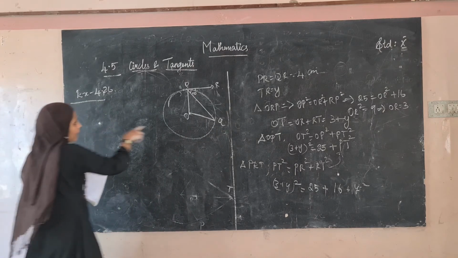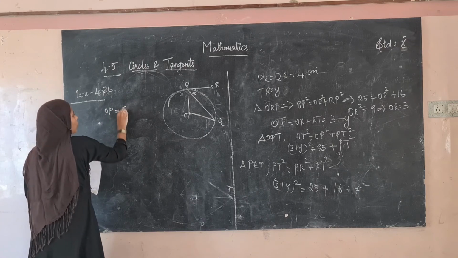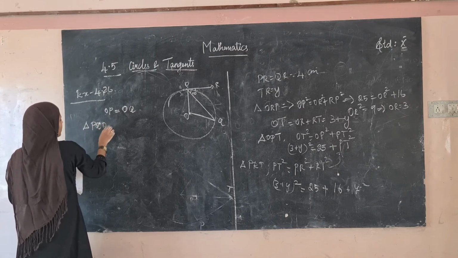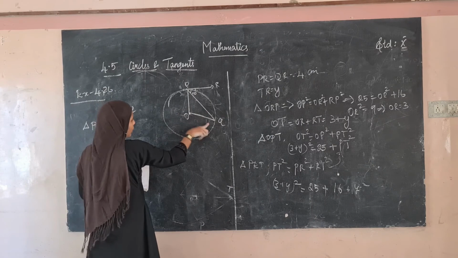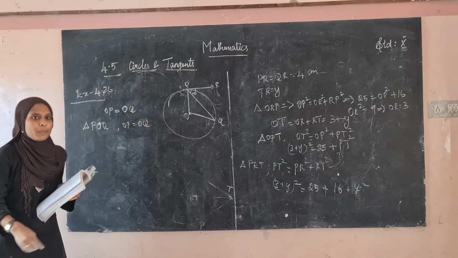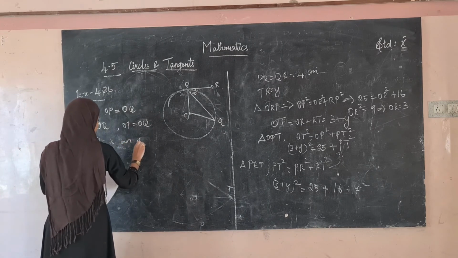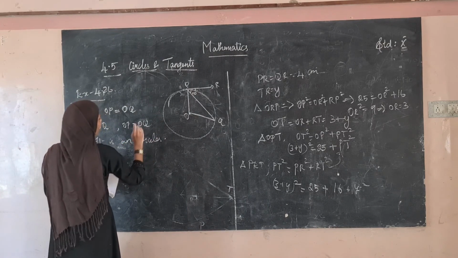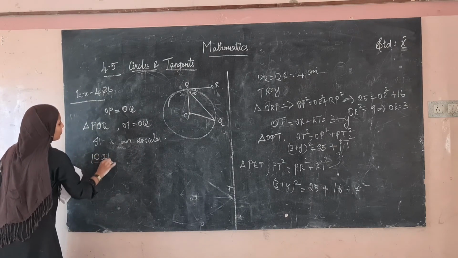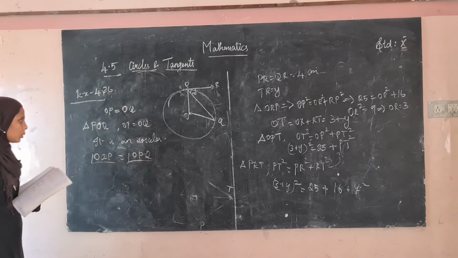Okay. So see here. This is also a radius. This is also a radius. Therefore, OP will be equal to OQ. Okay. So in the triangle POQ, here OP is equal to OQ, then what can we say? If two of the sides of the triangle are the same, what can we say? It is an isosceles triangle. If it is an isosceles triangle, their base angles will be the same. That is, angle OQP will be equal to angle OPQ.